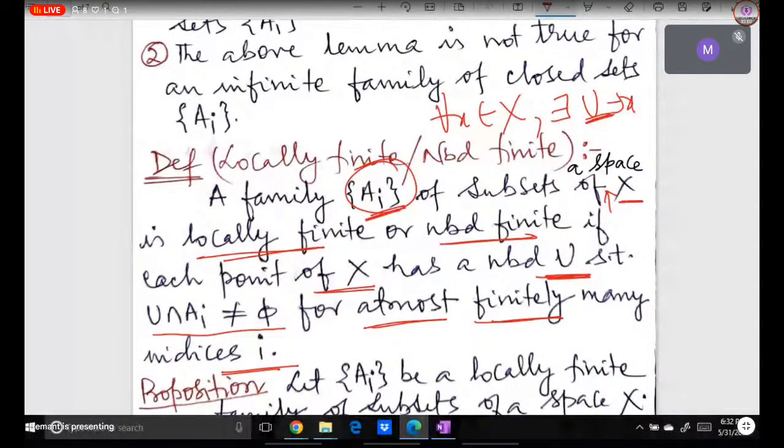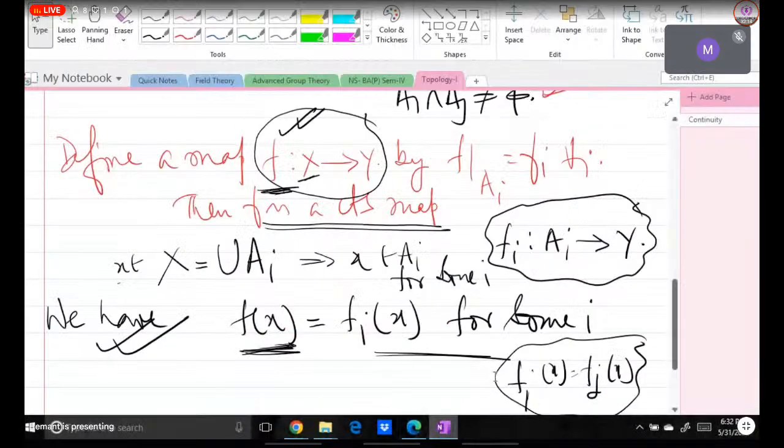So can you think quickly of a collection of subsets which is locally finite and a collection of subsets which is not locally finite? Suppose let us take X equal to R with the usual topology.